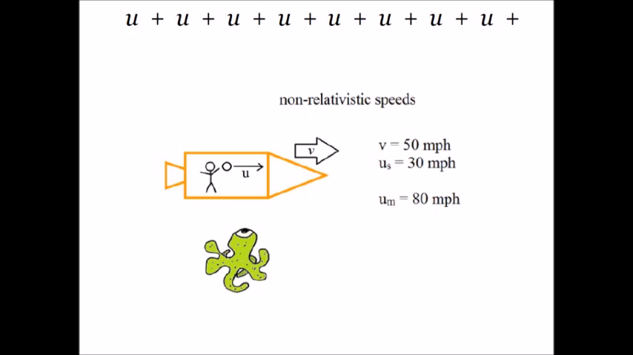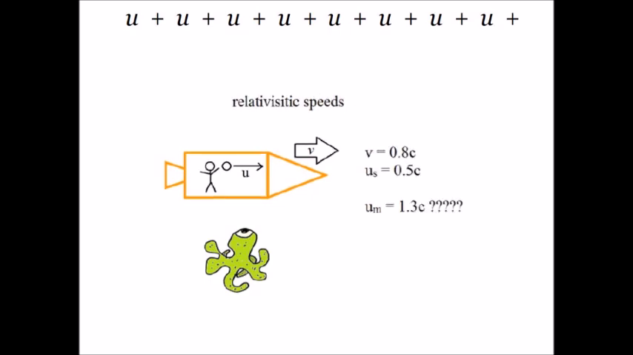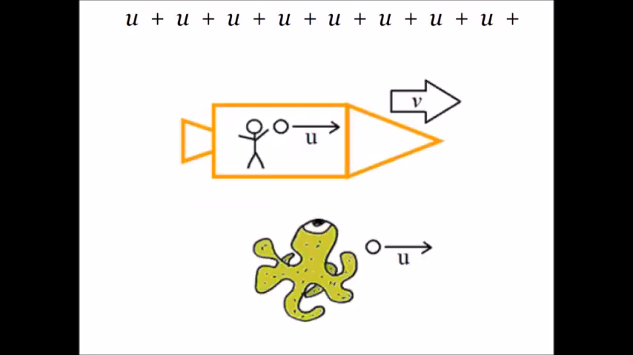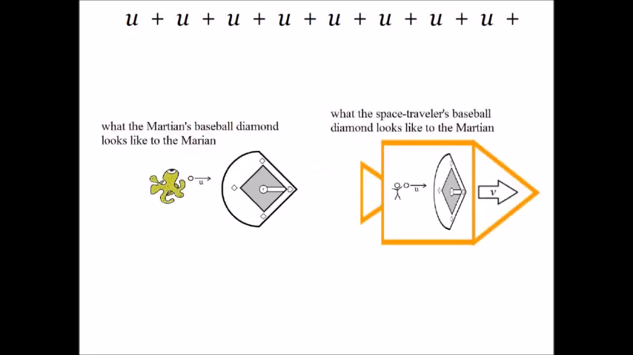We don't. For small velocities, we don't need it. They add up nicely, but this can't always be true. If it was, you'd find velocities faster than the speed of light. No way. So let's take a closer look at what the Martian and the space traveler see, remembering what we know about time dilation and length contraction and baseball.